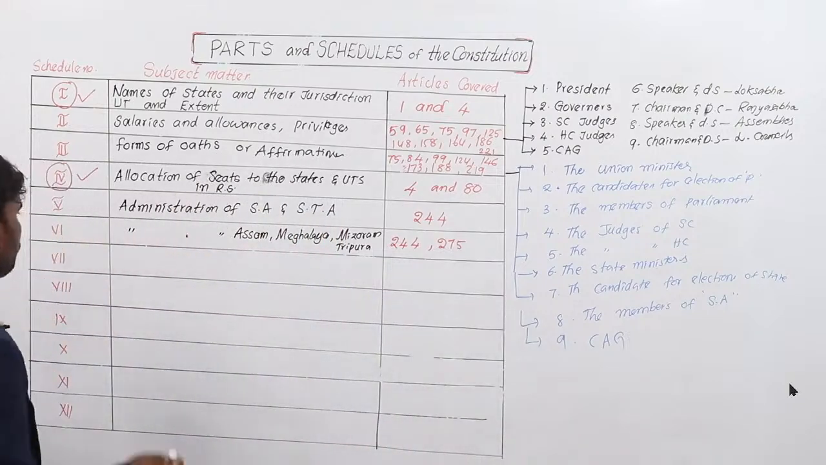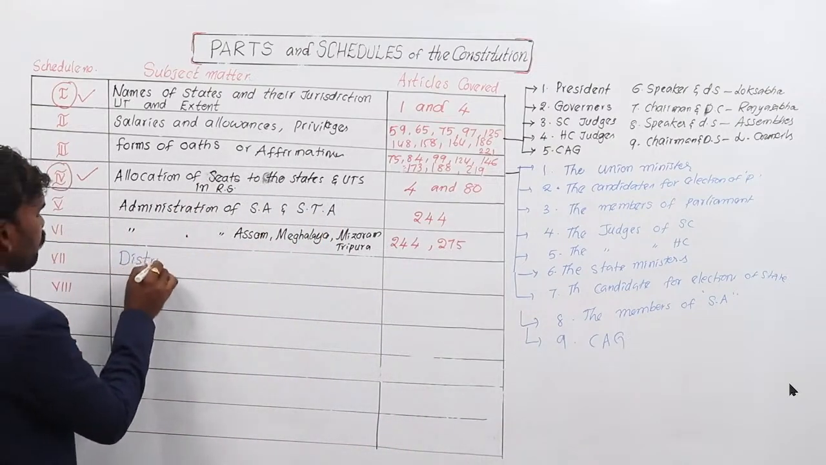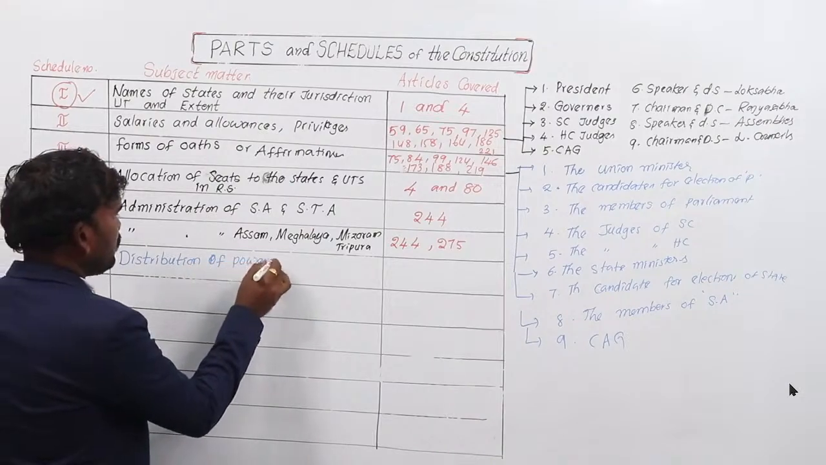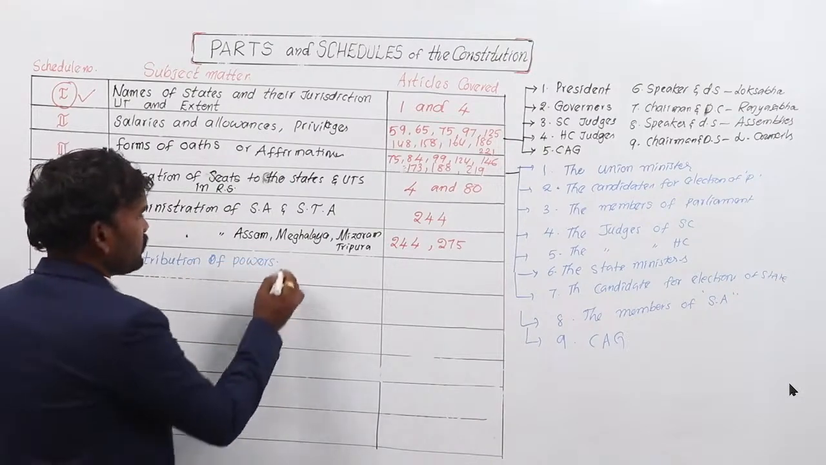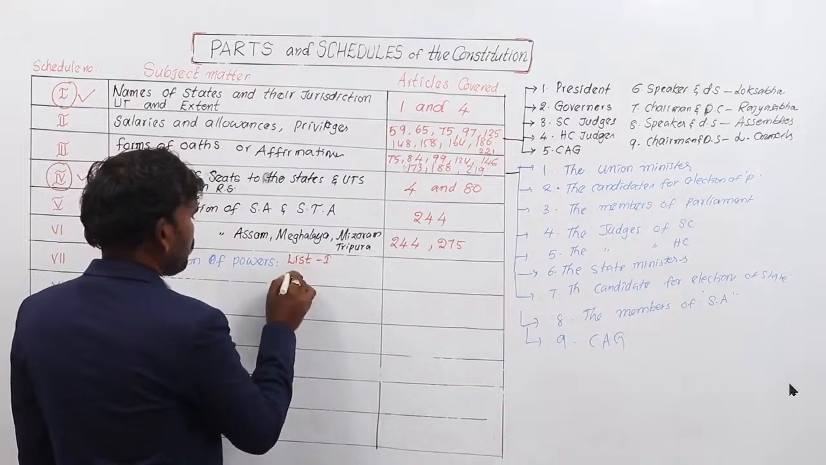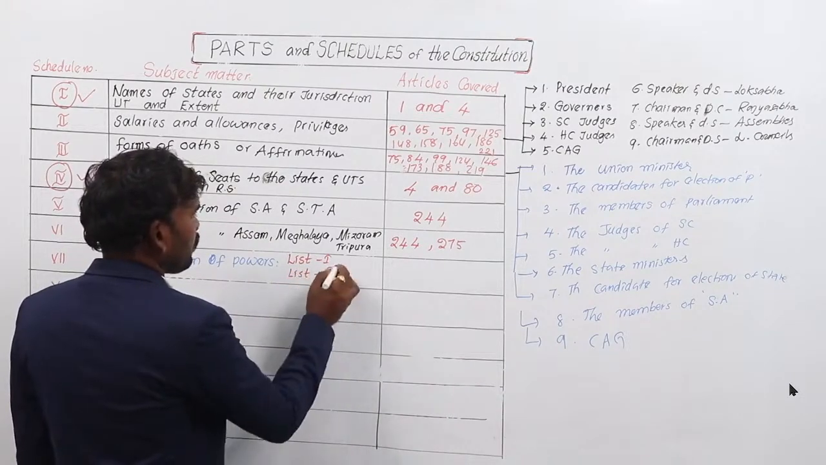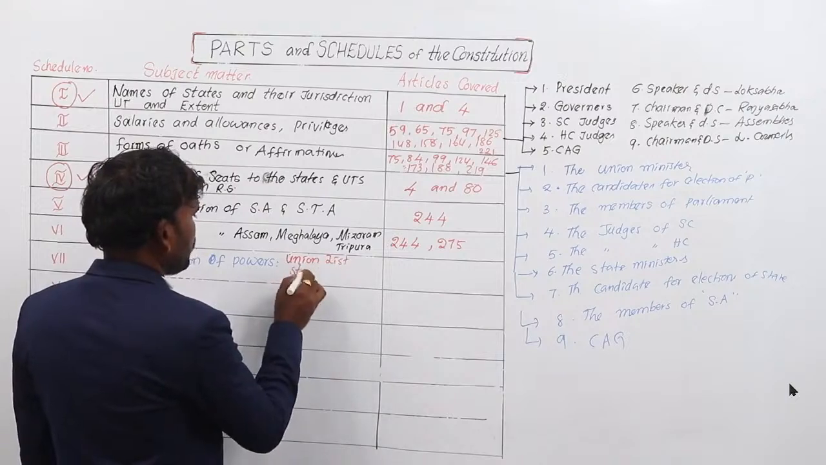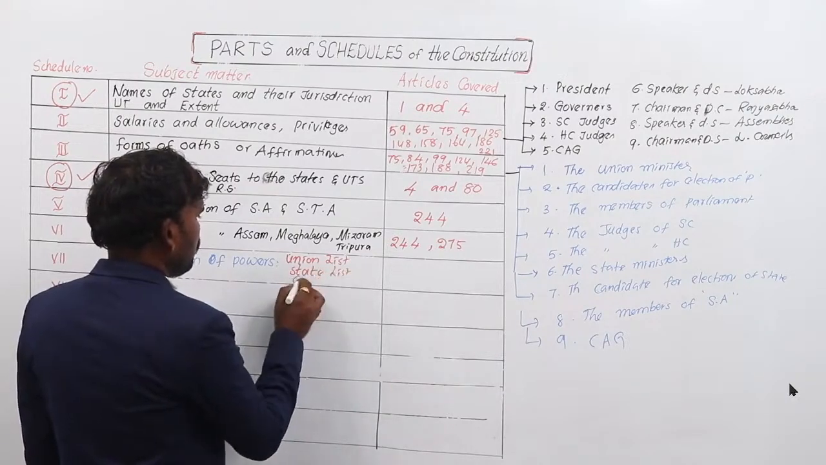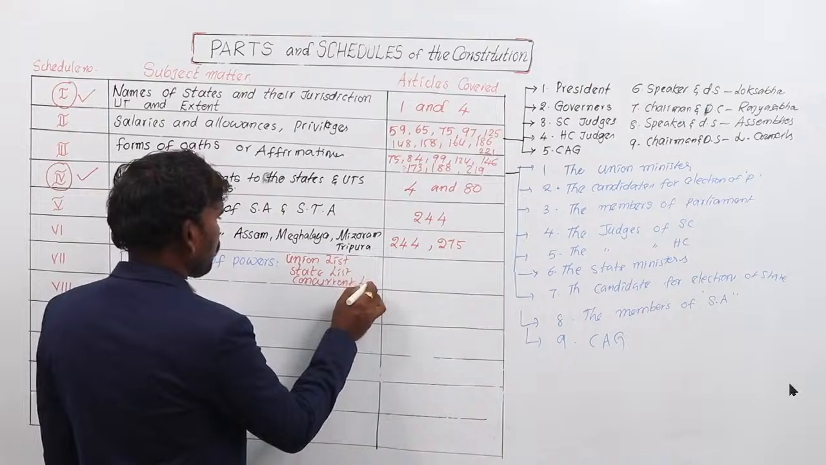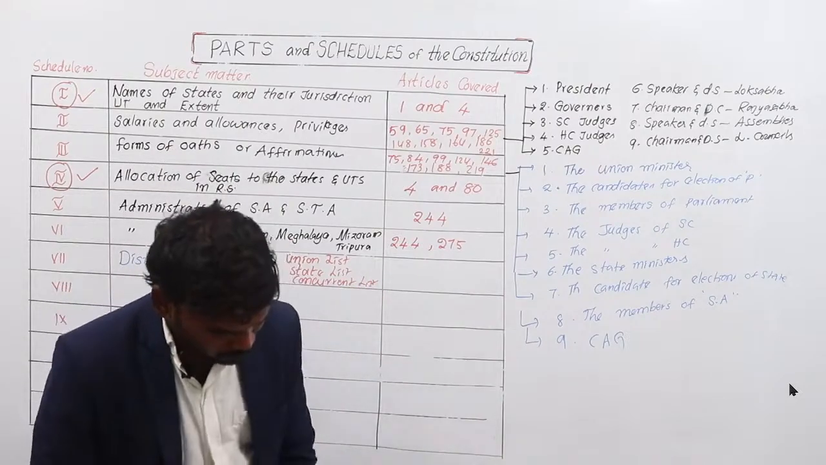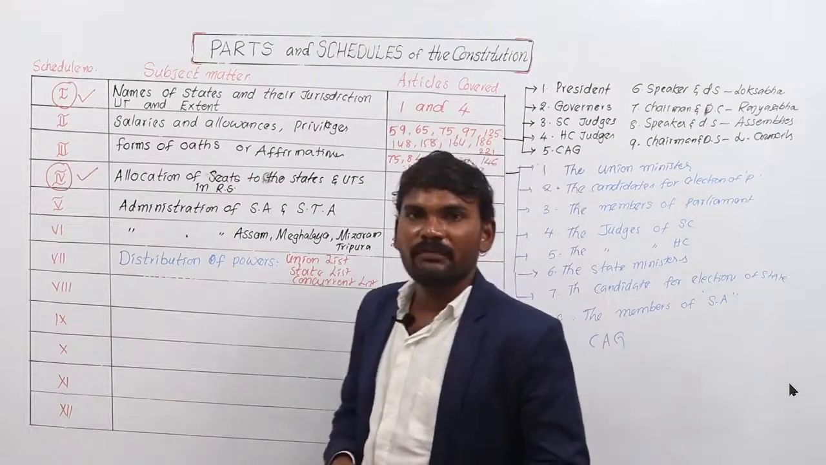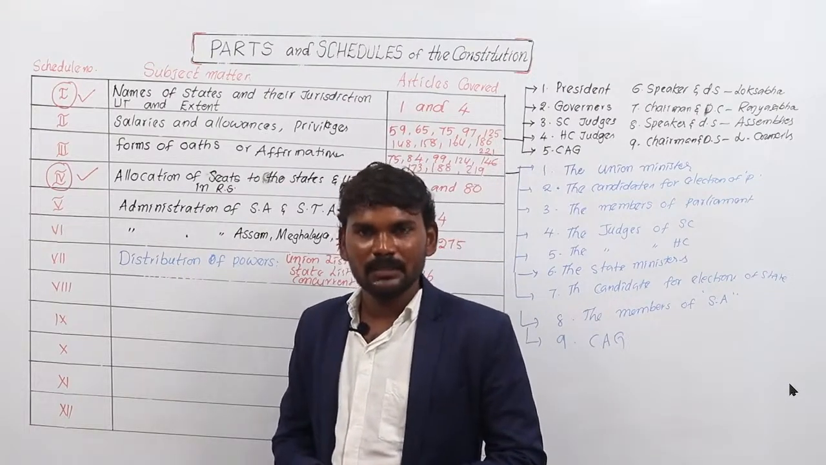Schedule number 7: distribution of powers. Here we can see the 3 types of lists: union list, state list and concurrent list. The article covered in this is article number 246. So the 7th schedule deals with the distribution of powers between the state and the center.